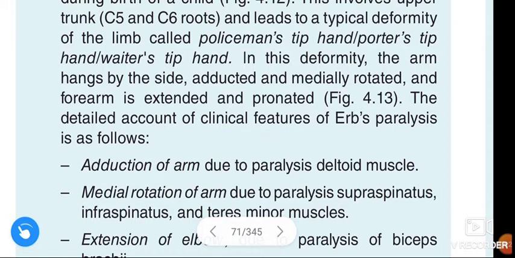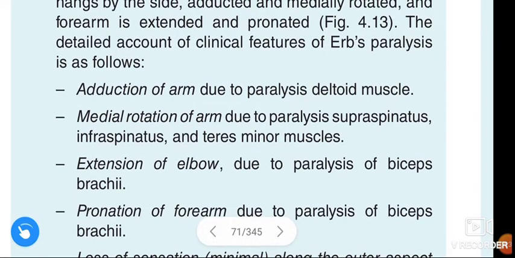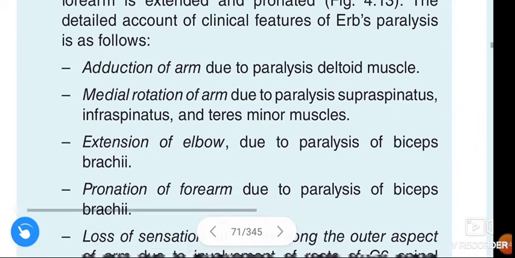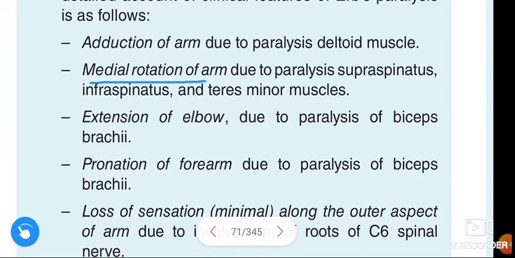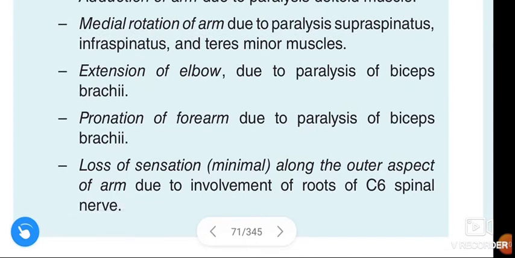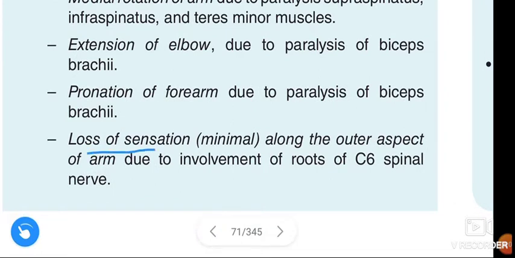These are the clinical features. See one by one. Adduction of the arm is due to paralysis of the deltoid muscle. Medial rotation of the arm is due to paralysis of supraspinatus, infraspinatus and teres minor muscles. Extension of the elbow is due to paralysis of biceps brachii, and pronation of the forearm is due to paralysis of biceps brachii.